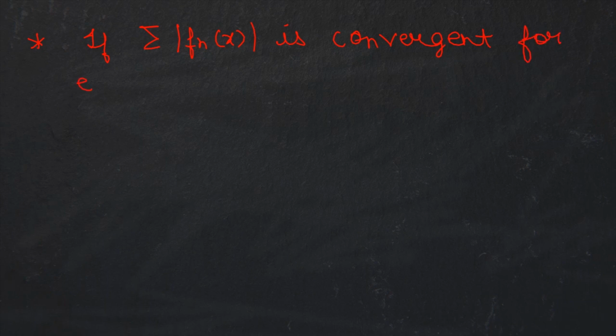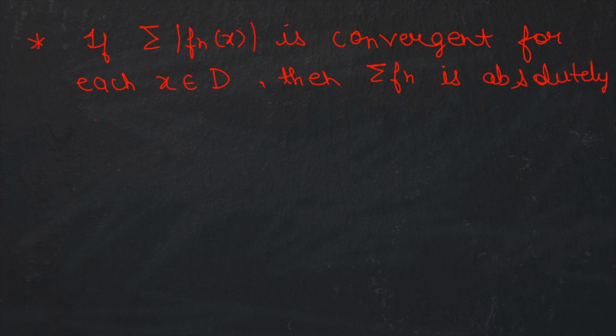Okay, now another thing is, if the modulus series of Fn(x) is convergent for each x in the domain set D, then sigma Fn is absolutely convergent. Okay, this is the definition of an absolutely convergent series. It is absolutely convergent on the domain set D.